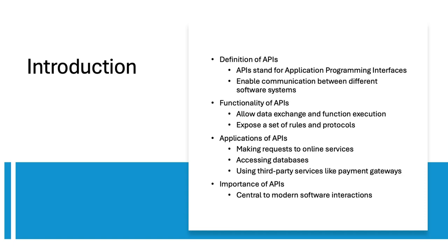APIs, or application programming interfaces, enable communication between software systems. They allow data exchange and function execution through defined rules and protocols. APIs are essential for making requests to online services, accessing databases, and using third-party services, playing a crucial role in modern software and the digital economy.